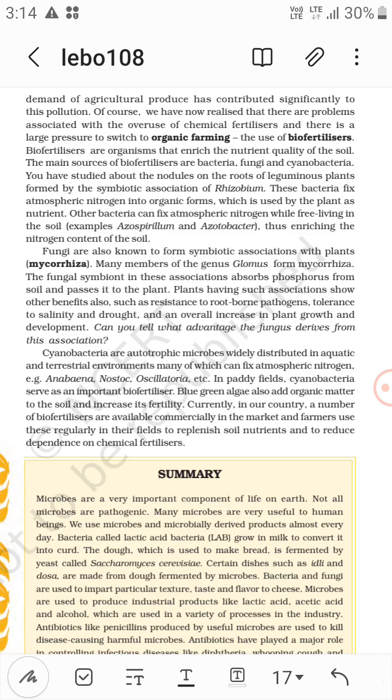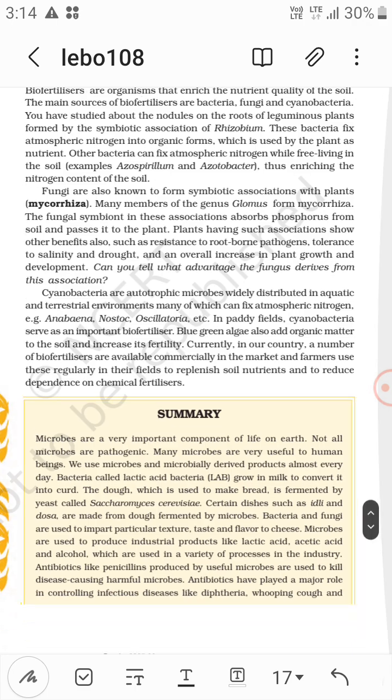Can you tell what advantage the fungus derives from this association? They give food and shelter, maybe.